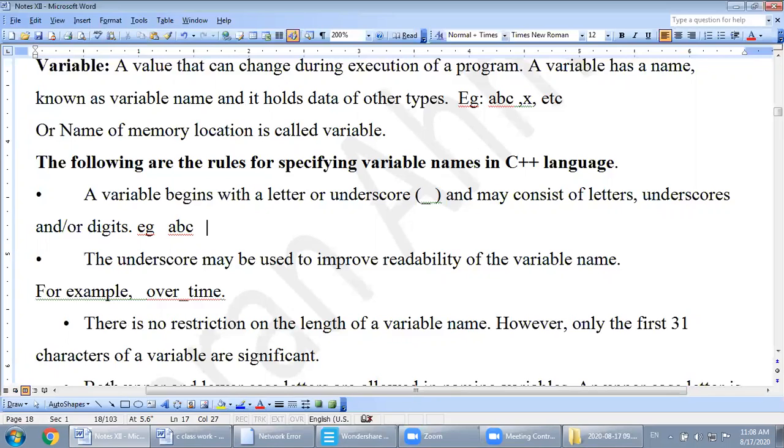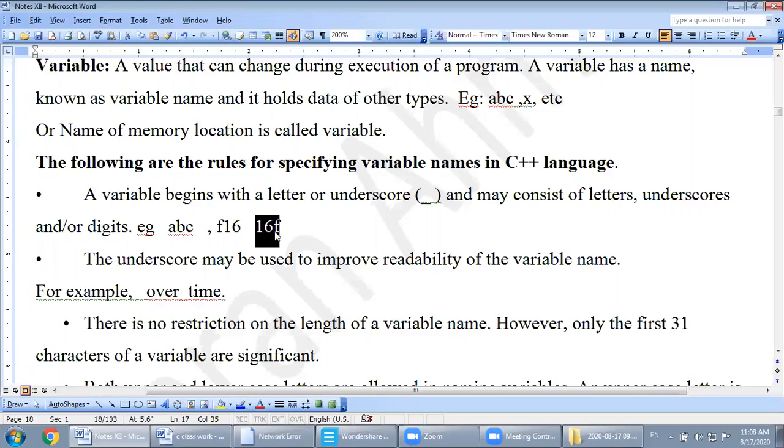But second, I want to write F16. Watch over here. F16 is a valid variable because first character is alphabet. But if I write 16F, now this one is an invalid variable. Why is this invalid?